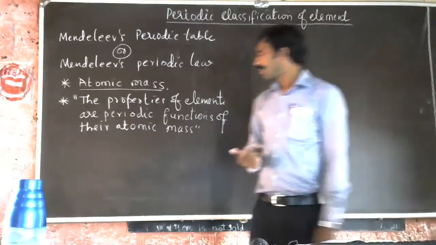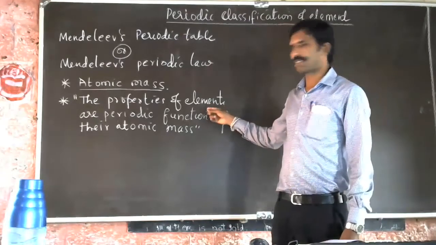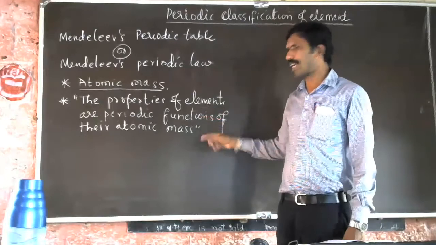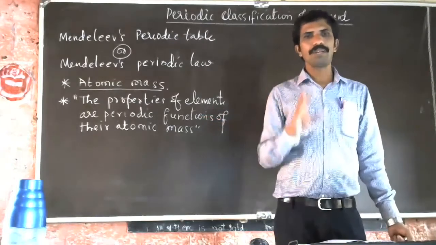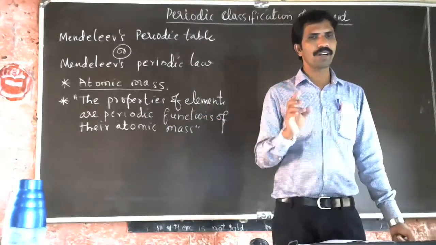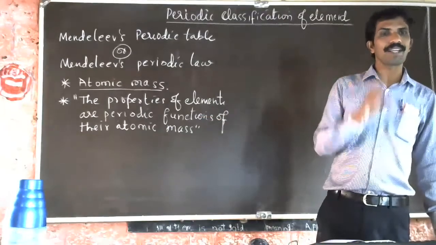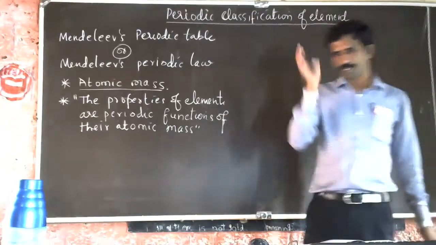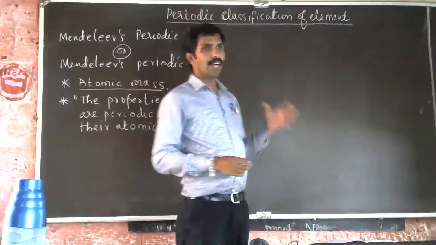Understood? So what is the law? The properties of the elements are periodic functions of their atomic mass. Means when the elements are arranged in increasing order of their atomic mass, the properties of the elements repeat. Understood? So this is how he proposed.